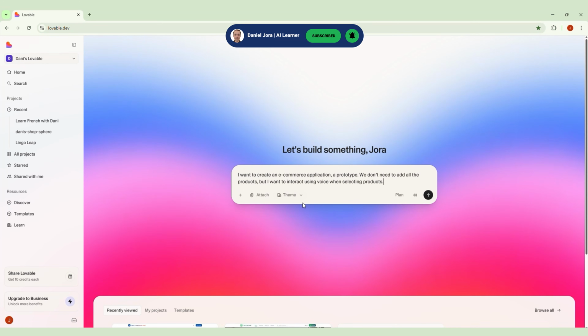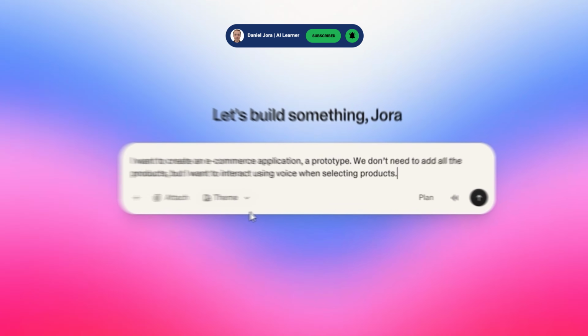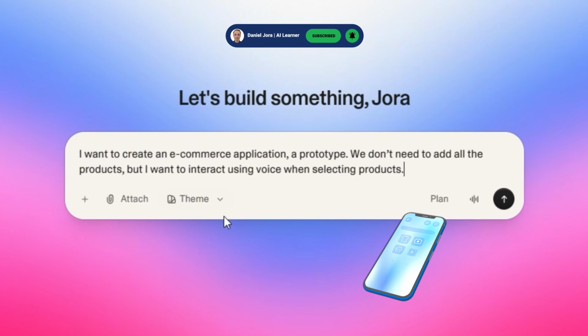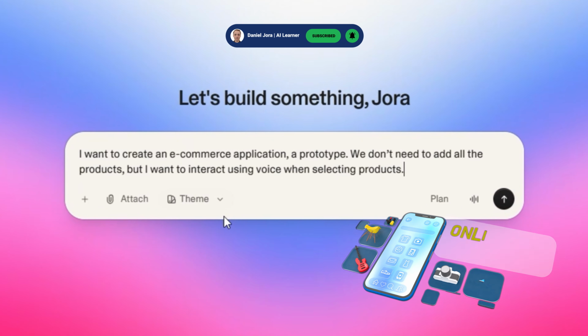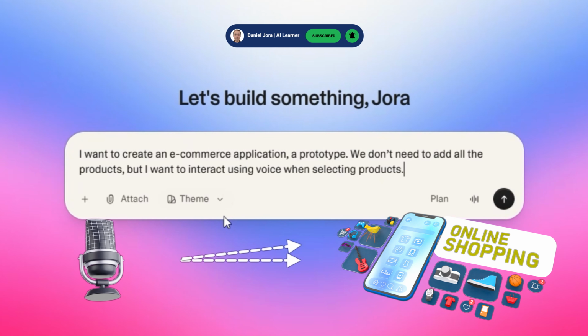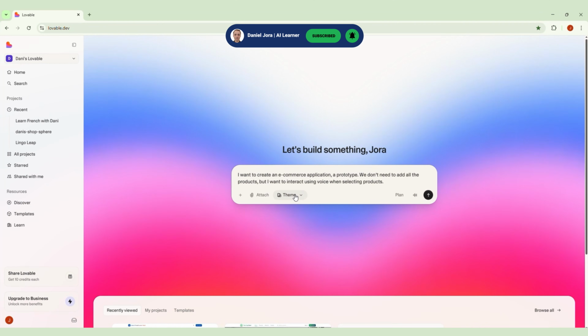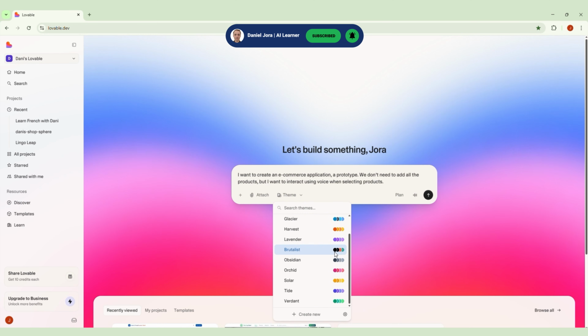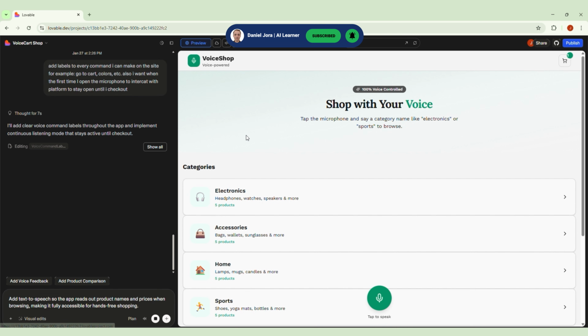Go to lovable.dev. Add this prompt. I want to create an e-commerce application, a prototype, and I want to interact using voice when selecting products. Choose a theme. I am not going to waste your time with all the prompts I used. I am going to put them in the description.